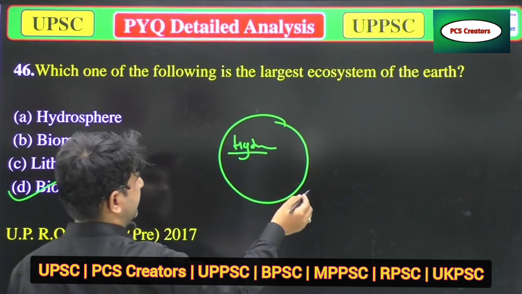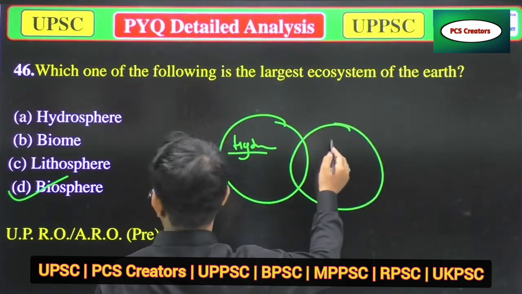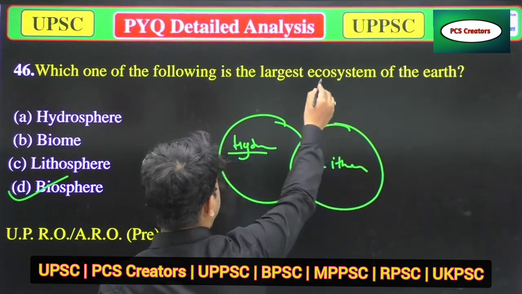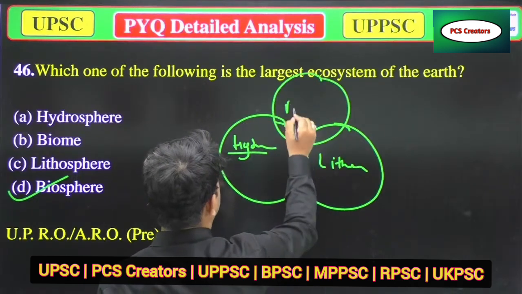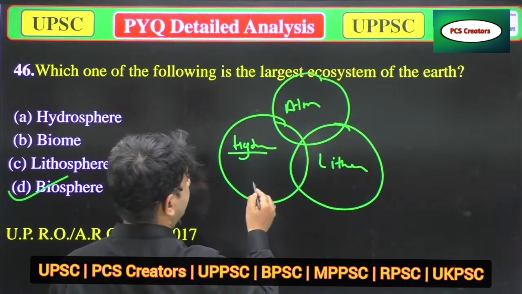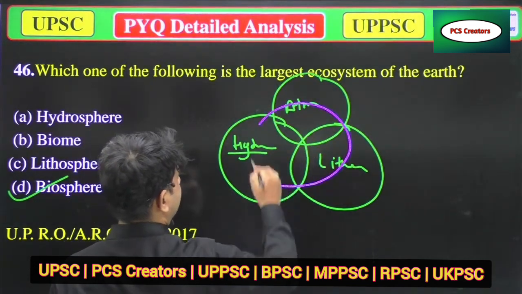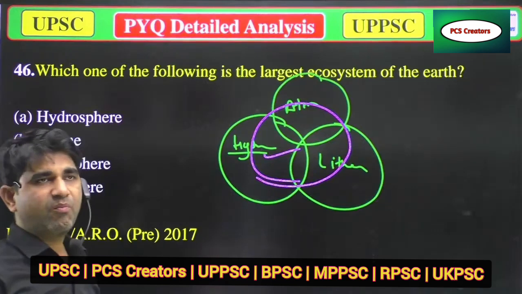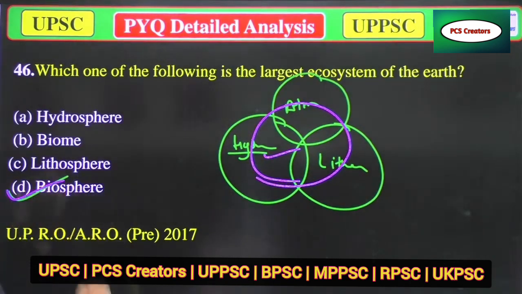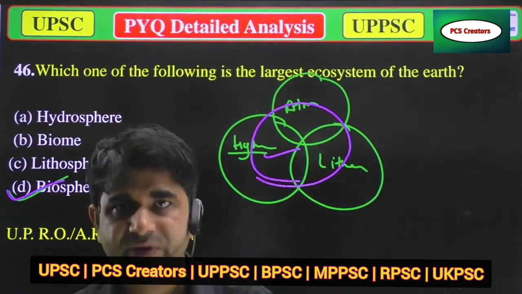It is hydrosphere, biome, lithosphere, and atmosphere. And the biosphere will cover some part of every area. So we can say that the biosphere is the largest ecosystem of the earth, because biosphere is that area where life can exist. So option D will be the correct answer.